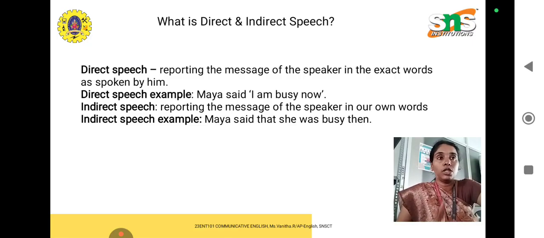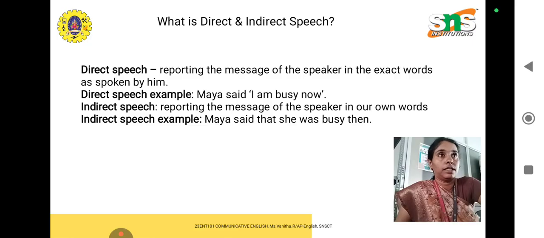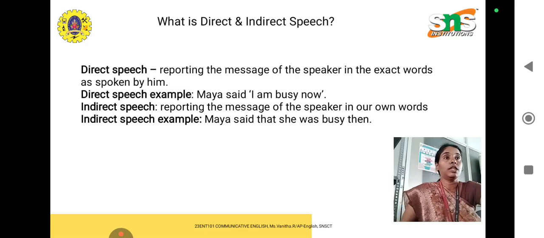And what are the other changes that we are supposed to remember in conversion from direct to indirect speech? Let us see. The first one is the quotation and punctuation. The second one is the words which change from direct to indirect speech, the change of time. Then the rules for converting direct speech into indirect speech.